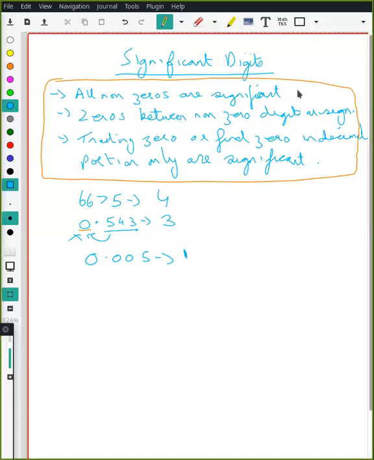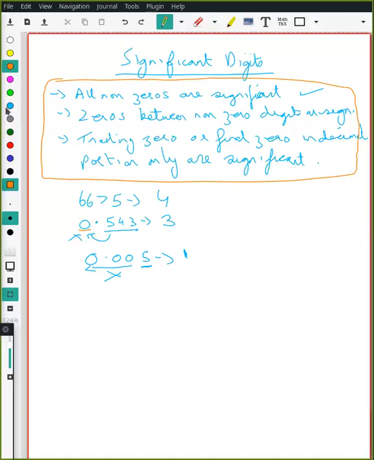Again, first rule over here: all non-zeros are significant. Only one significant digit over here. Since all these zeros are preceding it, they will be non-significant. Had we had a 5 over here, then yes, these would become significant, right?